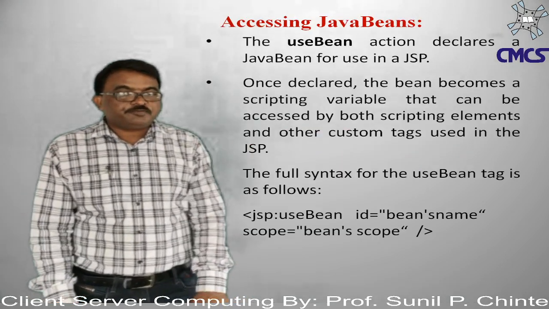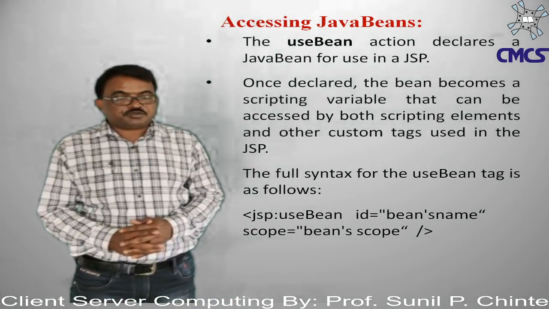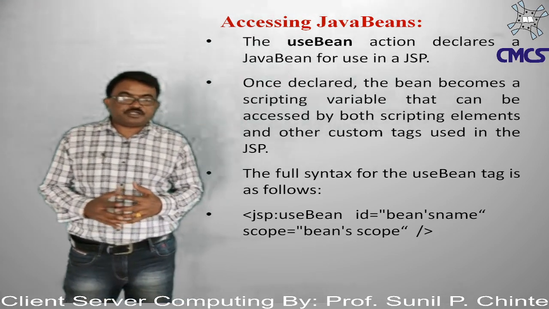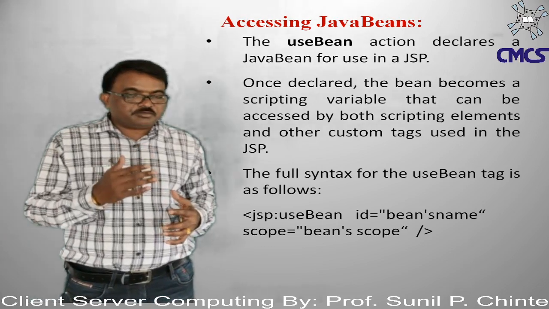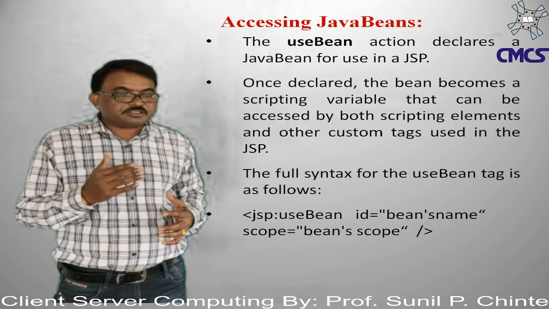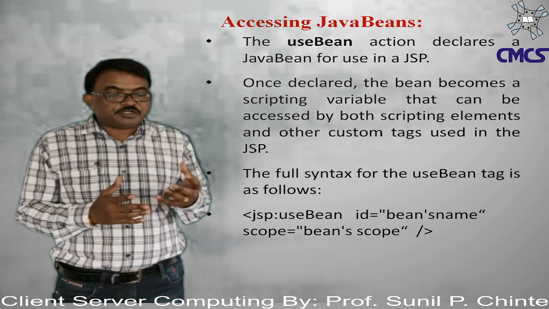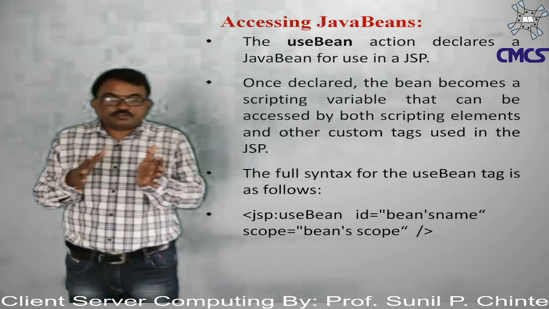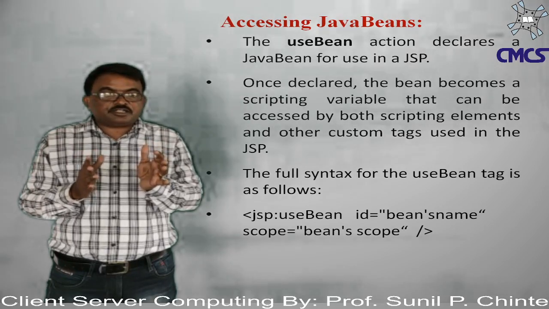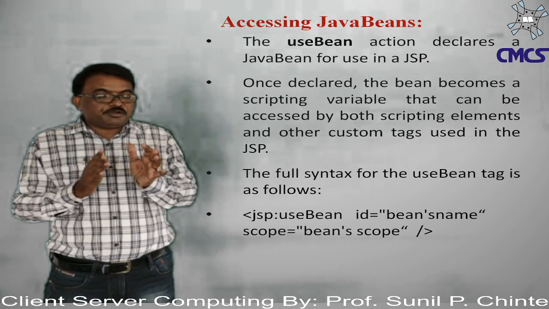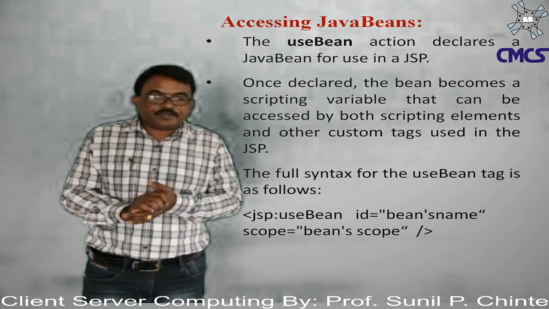So this is the introduction about Java beans. So what is a Java bean? A Java bean is one type of Java class that has the default constructor along with a number of getter and setter methods, and the getter method is nothing but an accessor and the setter method is nothing but a mutator. Means the Java bean class can have accessor and mutator methods along with the default constructor, and it also implements the Serializable interface. So this is overall about Java beans.